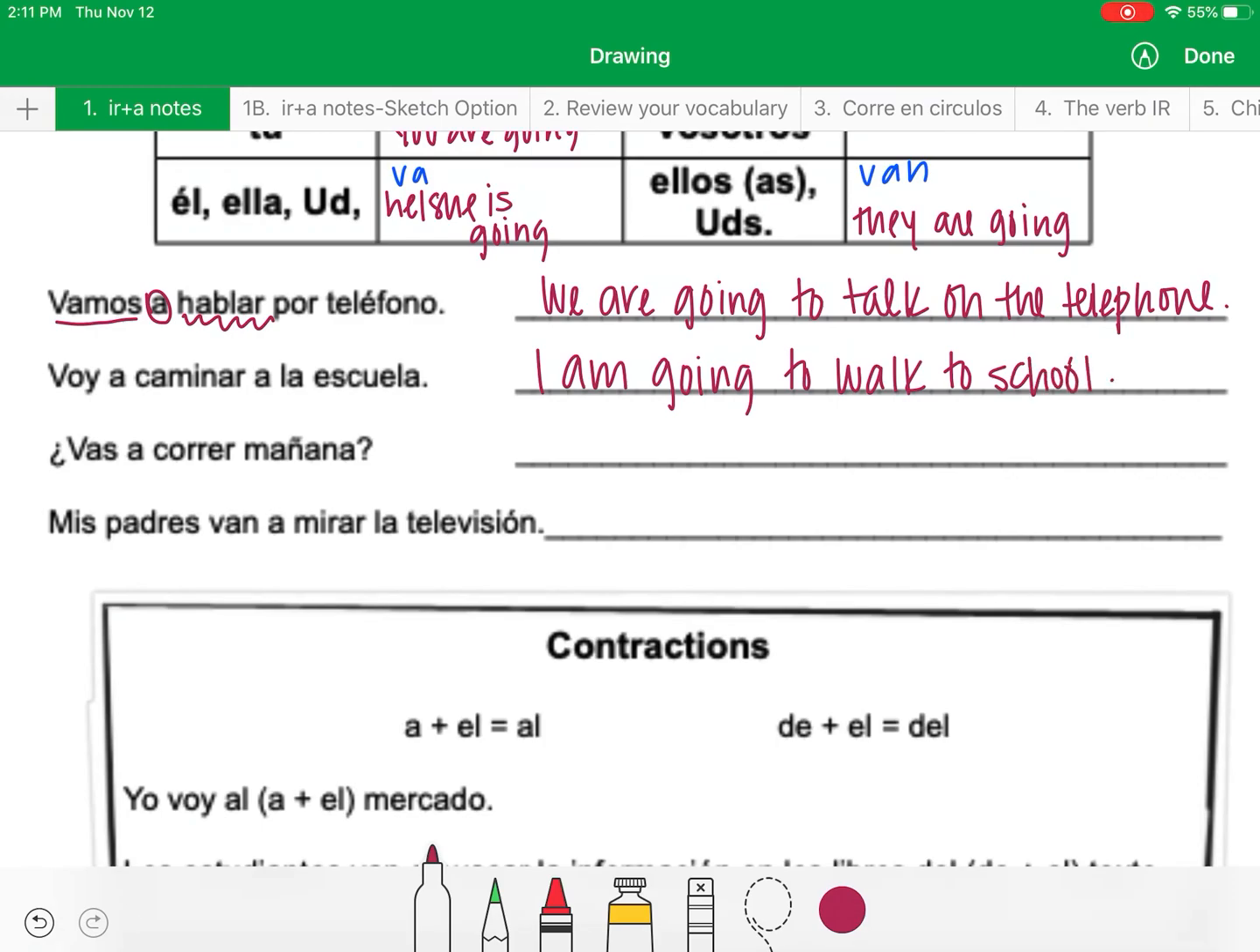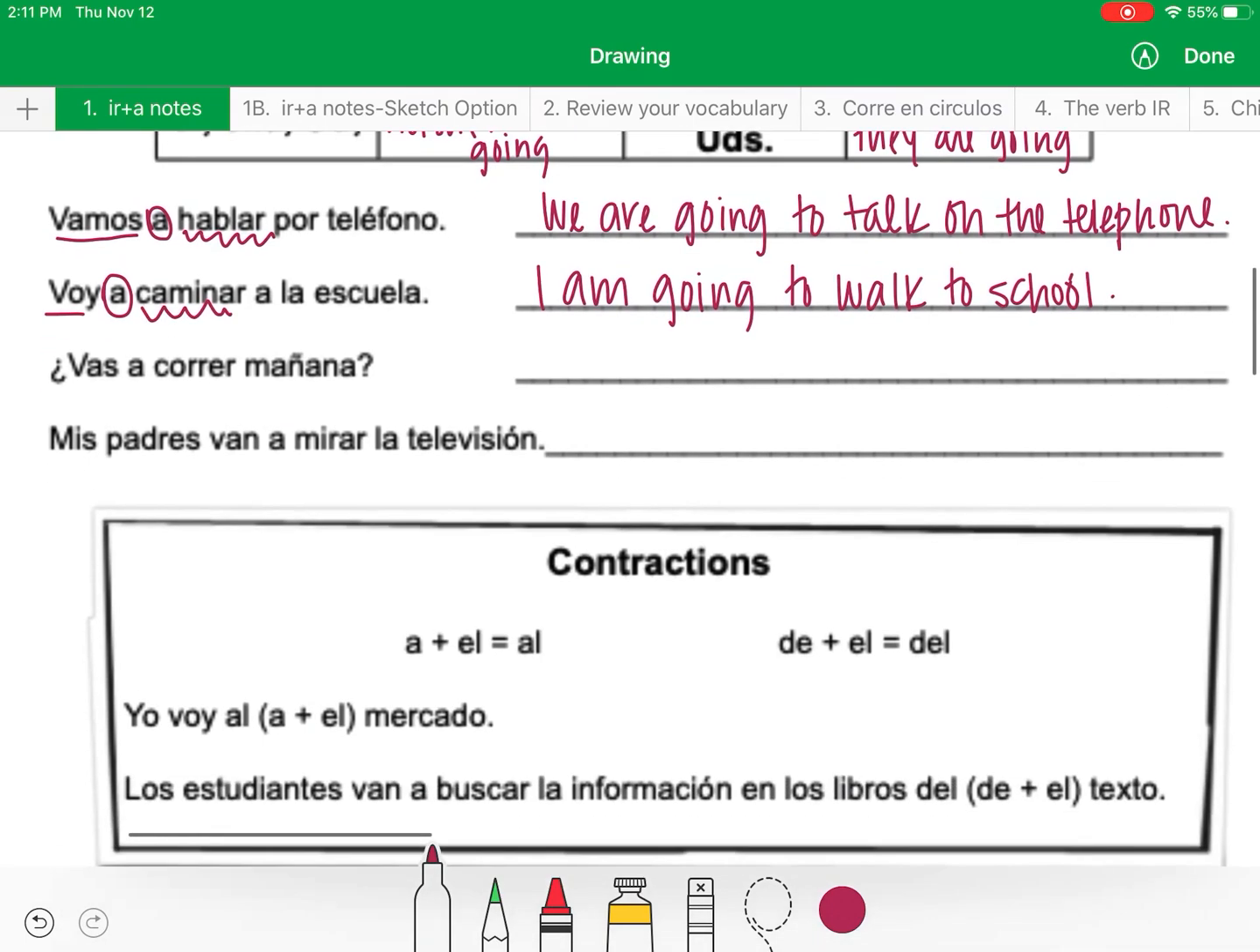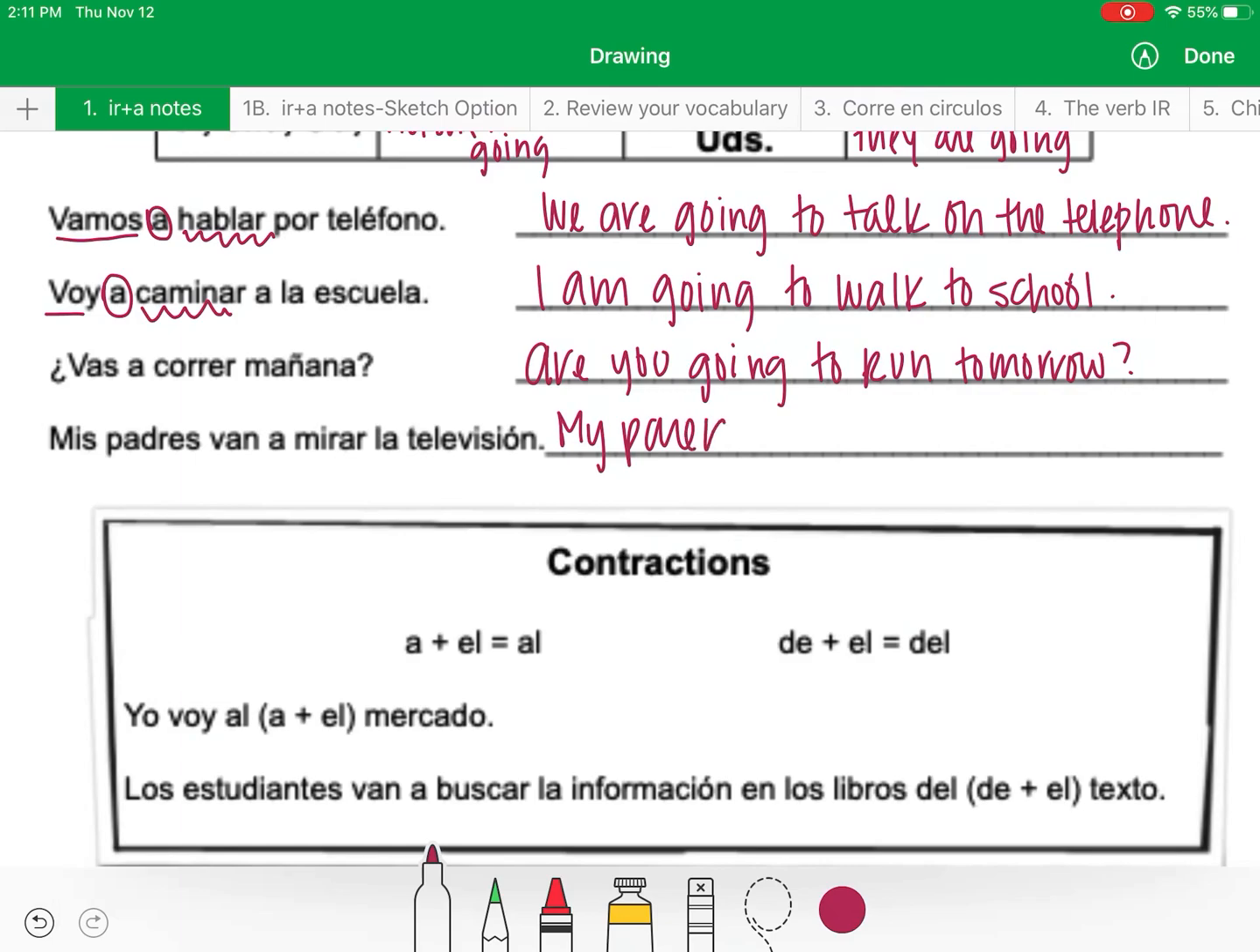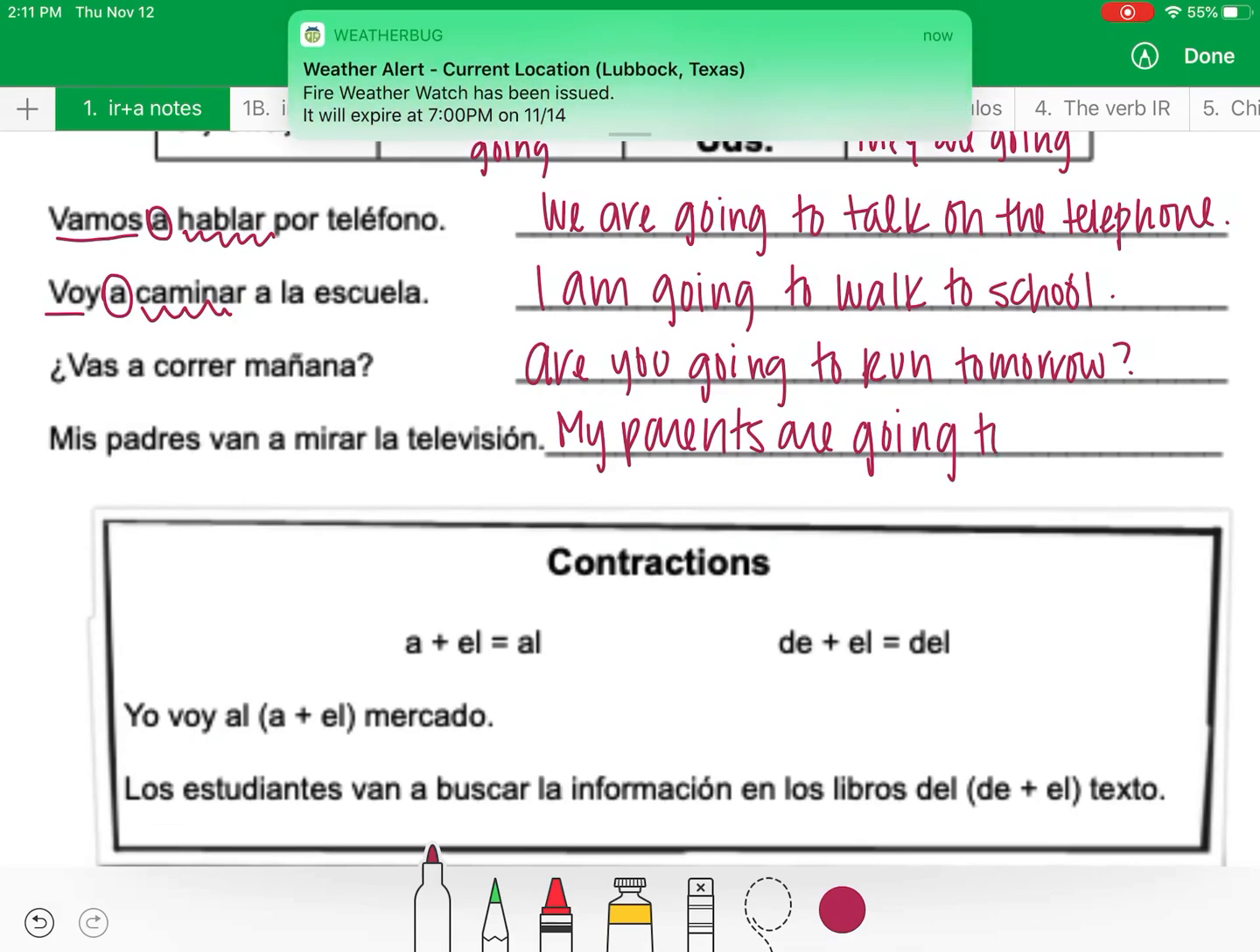Something you're doing in the future. I'm going to do this. We are going to do that, okay? The conjugated form of ir, a, and then your infinitive. Okay, pause the video and do the next two. Okay, the next one, are you going to run tomorrow? Okay, and then the last one, my parents are going to watch TV.